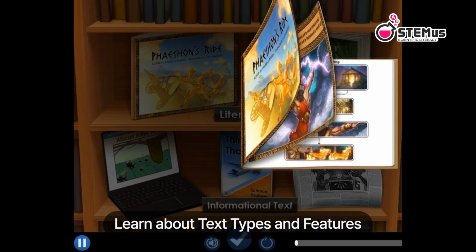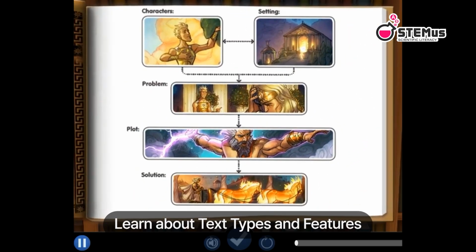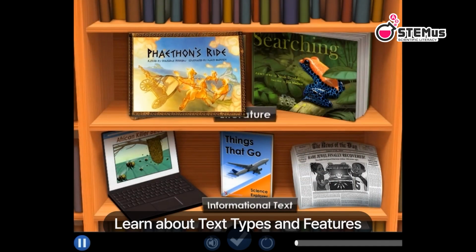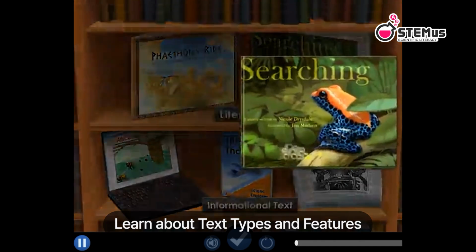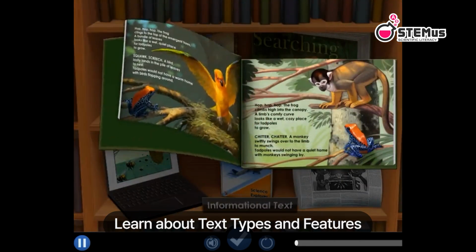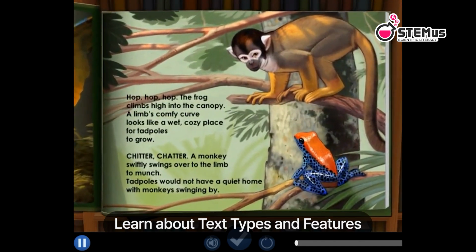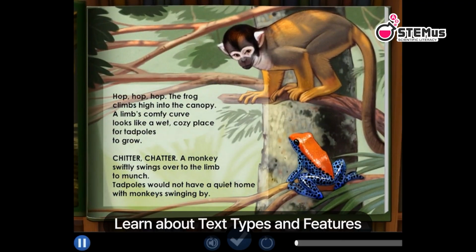Remember what you learned about story maps? Stories have important parts like the characters, the setting, and the plot. Click here. This is a poem. A poem is a type of literature that shares ideas and feelings. It usually has short lines of text and often uses words that rhyme.